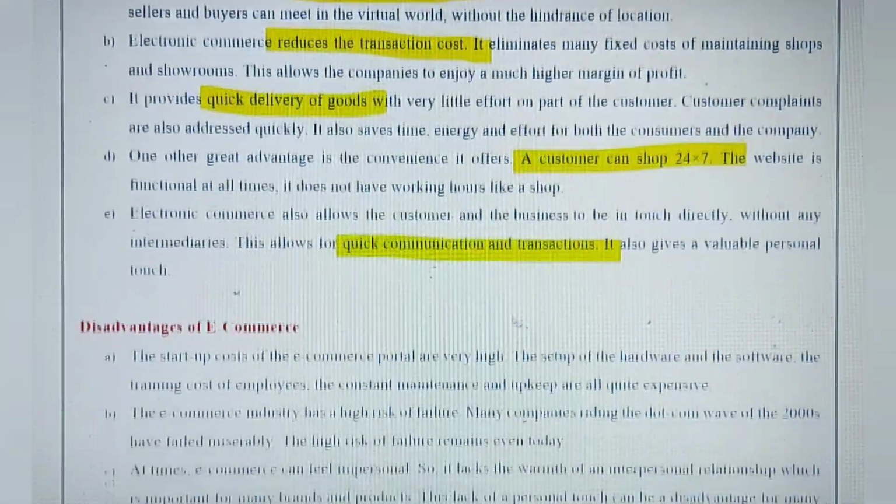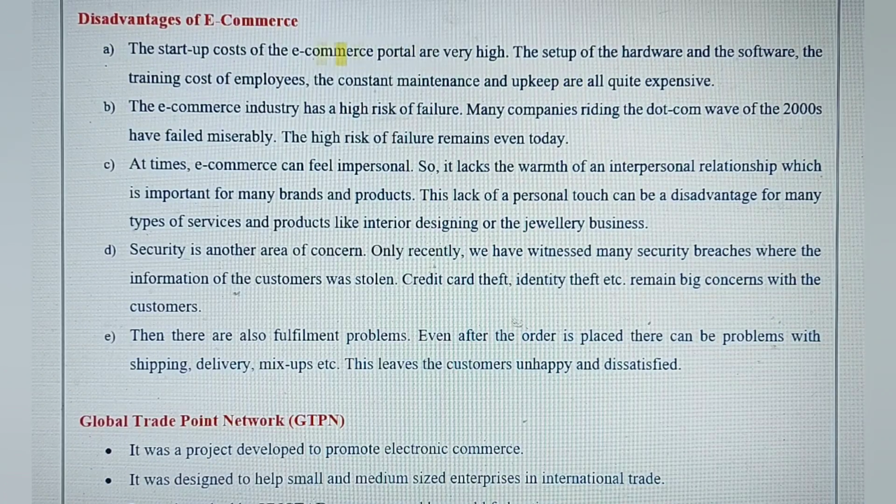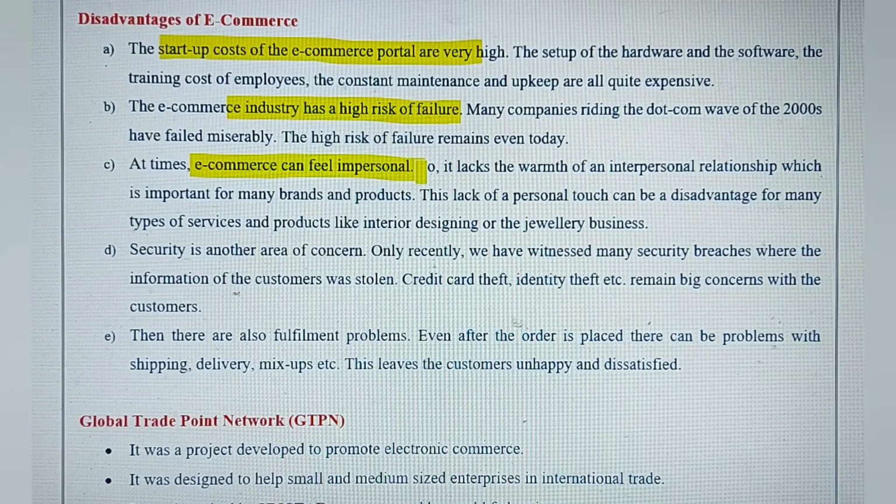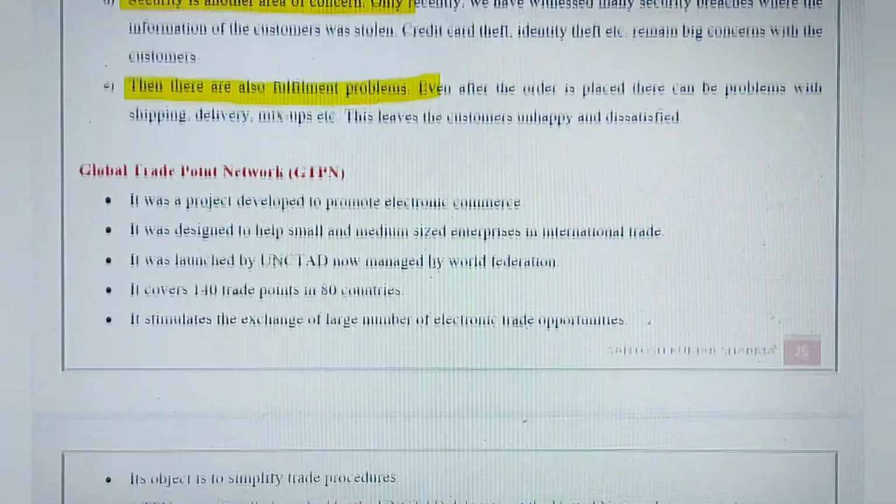And a few disadvantages are also there along with the advantages, like startup cost is very high for this type of e-commerce setting, and there is a very high risk of failure. And at times e-commerce may be impersonal, that is, when we take the services of an actual salesman, it's very different, we cannot avail that on an e-commerce platform. Then security is one of the major concerns, because there is always a risk of losing money. And then there are also fulfillment problems. So these are all important disadvantages of e-commerce.